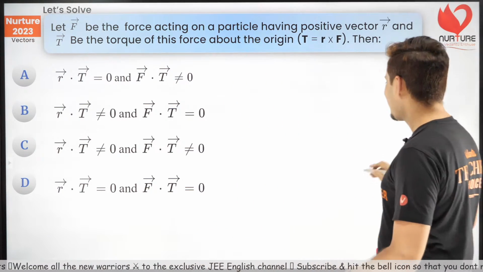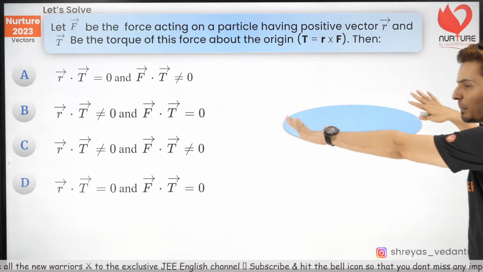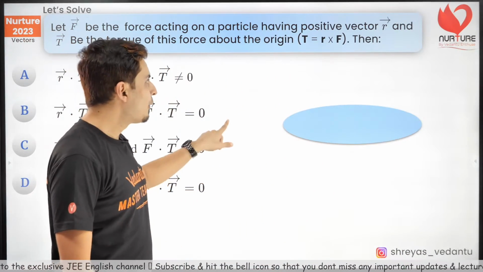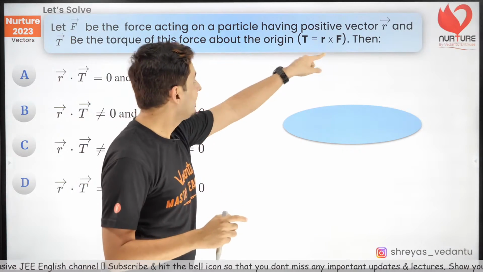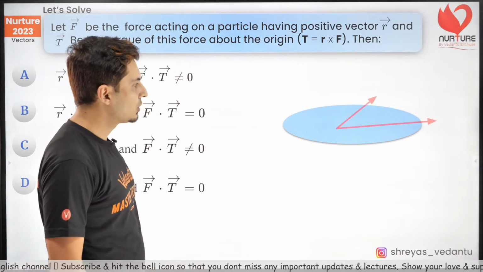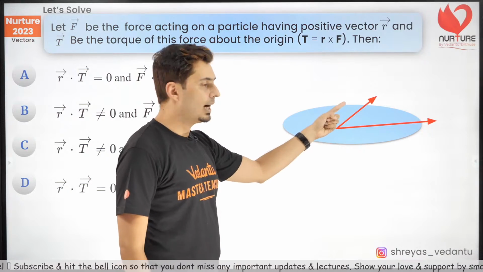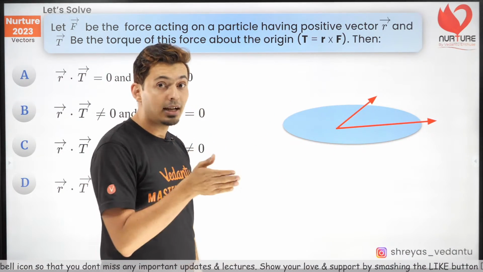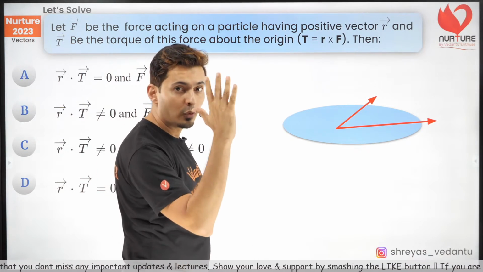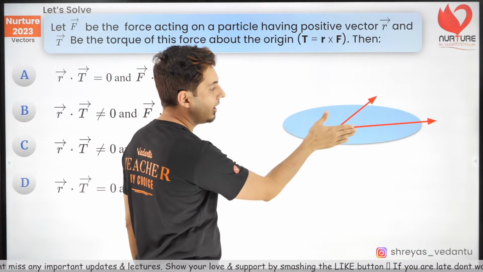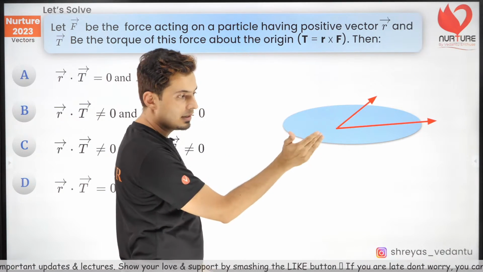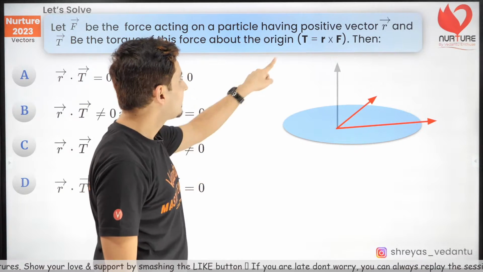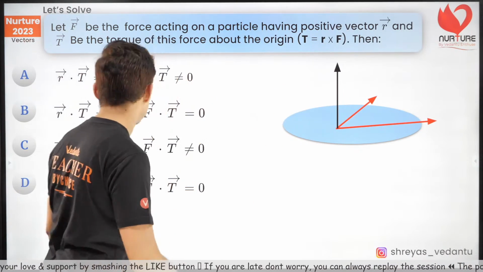Okay, well, see guys, here is the thing. Imagine a plane surface. Just imagine a plane, okay? And then imagine two vectors. One is the R vector and one is the force vector. Let me show you both the vectors. R vector and F vector. When you do R cross F, remember the right hand thumb rule? First put all your 4 fingers in the direction of R and then curl it, bend it towards F. Your thumb will come up. Okay, you will see this torque vector will be like this.